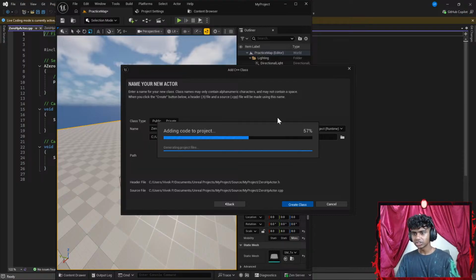Let's see. So I'm adding code to the project, generating project files. Maybe I go ahead and eat something real quick.